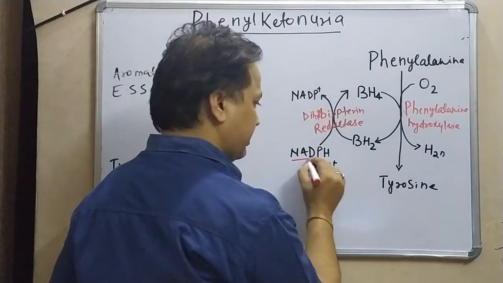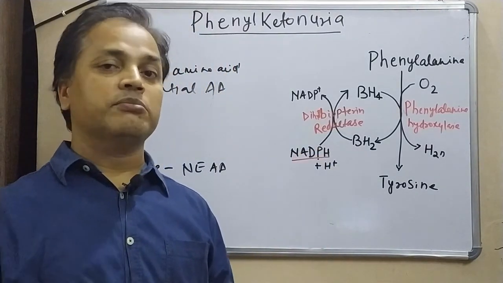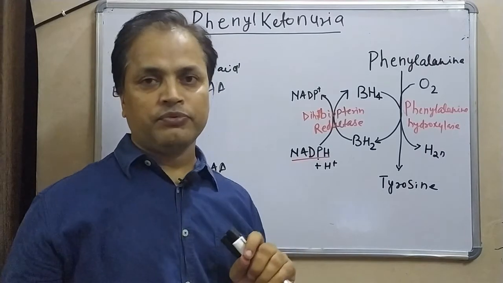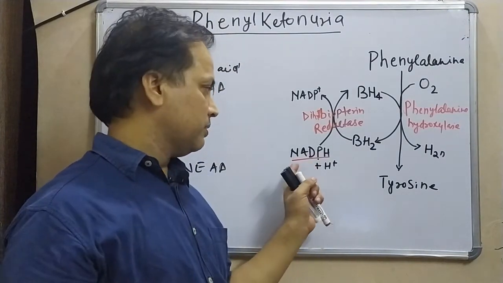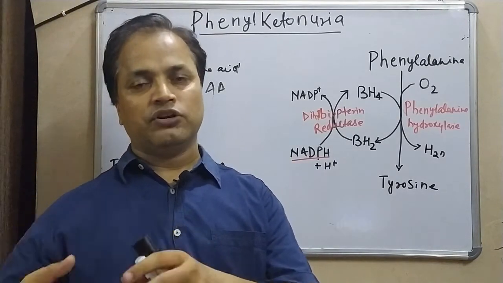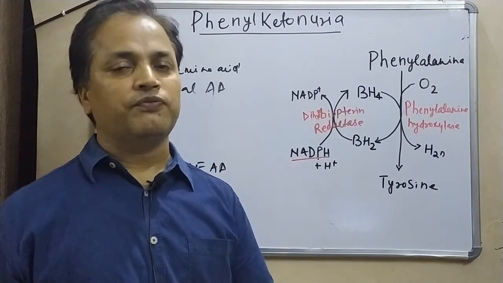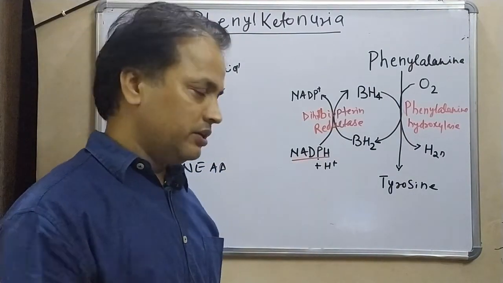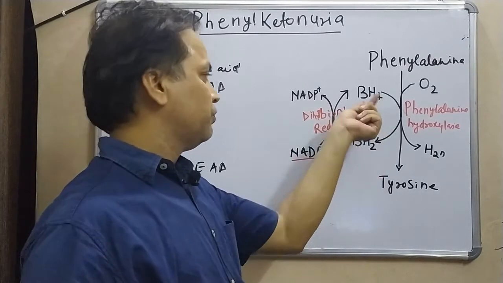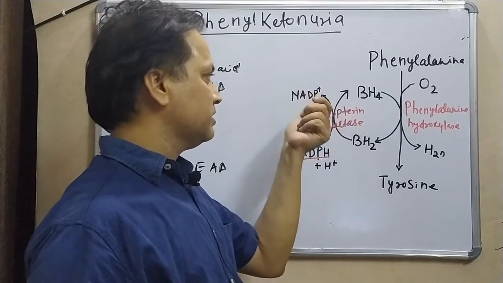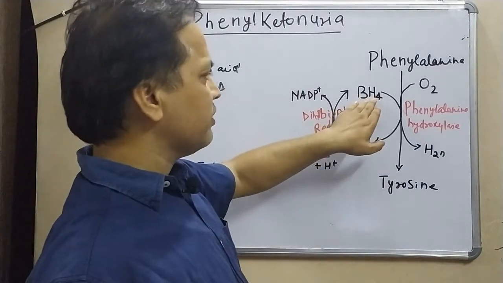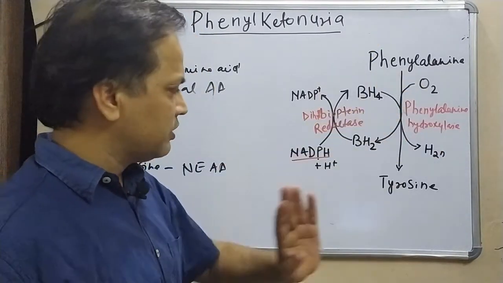that is NADPH. Again we don't have very many resources of NADPH, only a few biochemical pathways in our body produce it. One of the important pathways which produces NADPH is the HMP shunt pathway. This NADPH is also an important antioxidant component of our body which protects us from free radicals, because it is required for the glutathione reductase reaction. So this NADPH will be used for the conversion of BH2 to BH4 by the enzyme dihydrobiopterin reductase, and ultimately this NADPH will be converted back to NADP plus. So ultimately we have BH4, and this reaction continuously goes on.